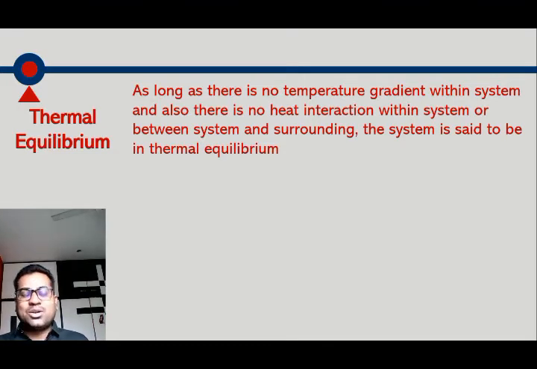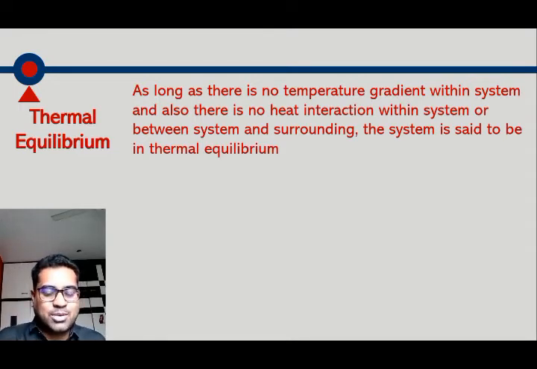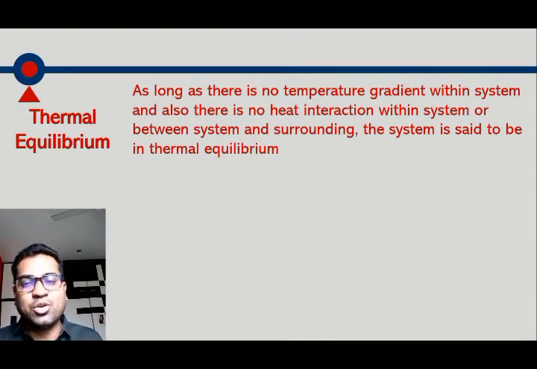Now consider one system. The temperature in the system is constant. Also there is no temperature difference between system and surrounding, so there will be no heat interaction or no heat transfer within the system or between system and surrounding. So such a condition is called thermal equilibrium.